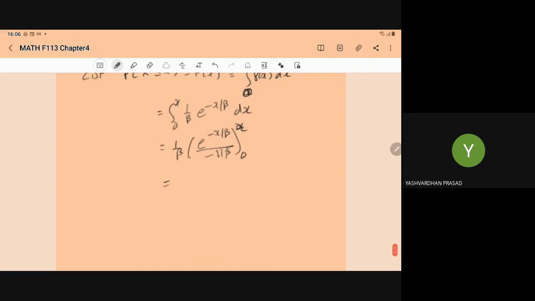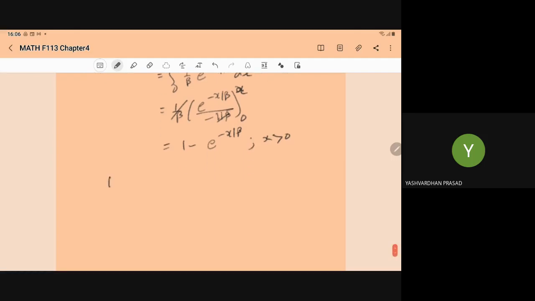So here 1 upon beta is cancelled out. On putting the upper limit, we have minus e to power minus x upon beta, and for the lower limit it becomes 1. So it becomes 1 minus e to power minus x upon beta for x greater than 0.